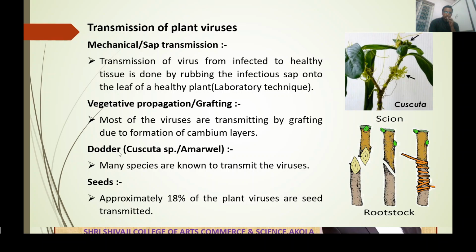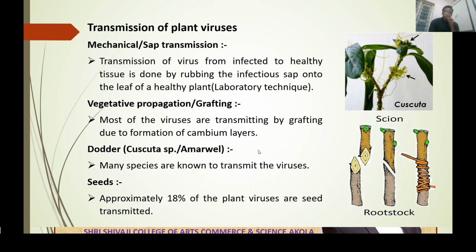Next one is dodder, called Cuscuta. We all know Cuscuta is also called amarbel. Many species are known to transmit viruses, and Cuscuta is well known to transmit viruses. Cuscuta acts as a bridge-like structure, and this bridge-like structure is responsible for transmitting viruses. We all know Cuscuta is a parasitic plant. It consists of haustoria, and those haustoria are responsible for transmitting viruses.